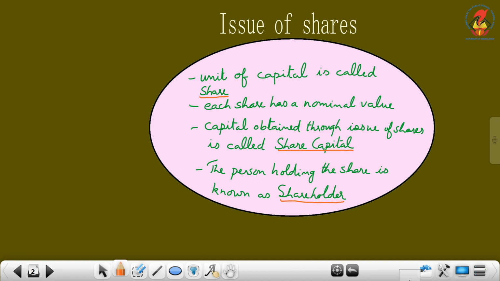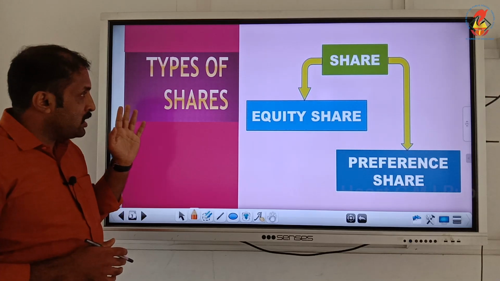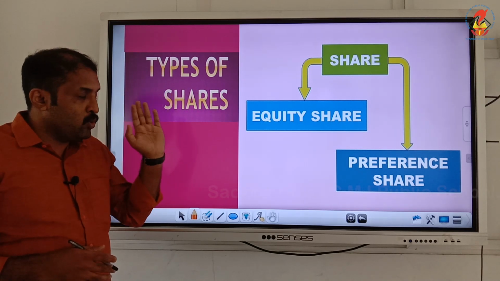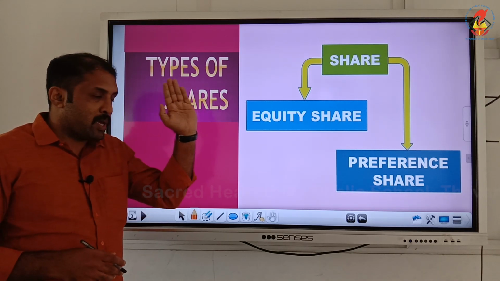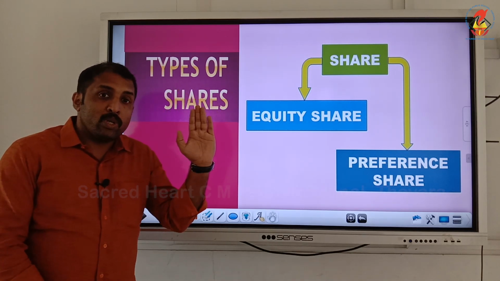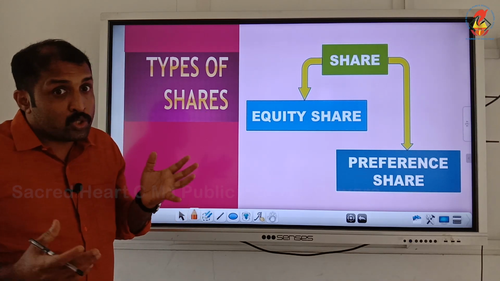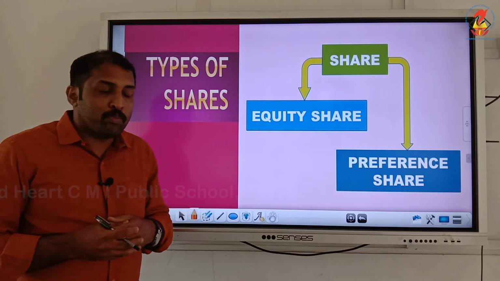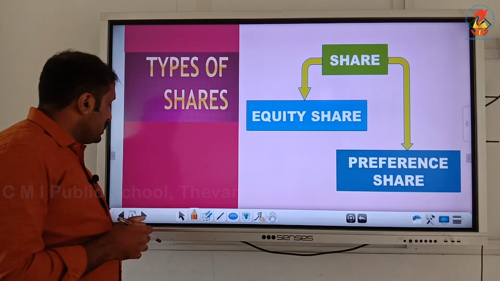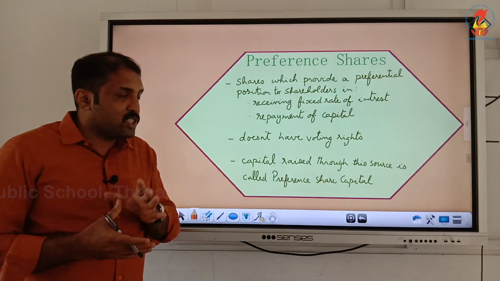Once again, the unit of capital is called a share, and each share has a nominal value. Capital collected is called share capital. The person who is holding the share is called a shareholder. Shares are classified into equity shares and preference shares. We have already seen what equity shares are: shares representing the ownership of the company. In this session we are going to see what preference shares are.